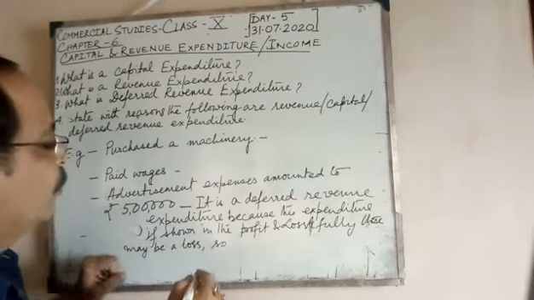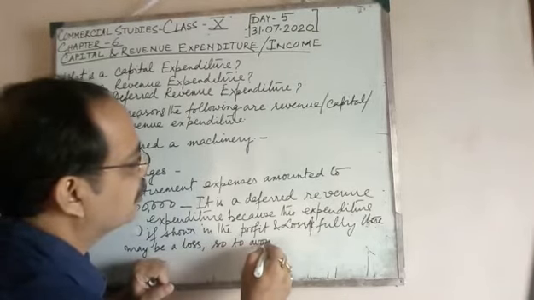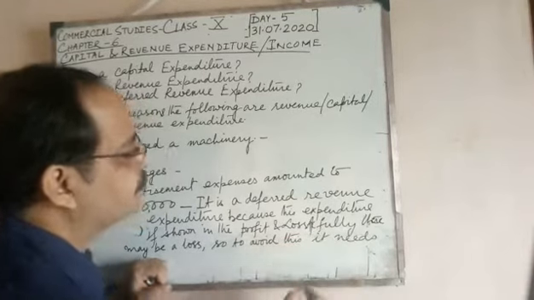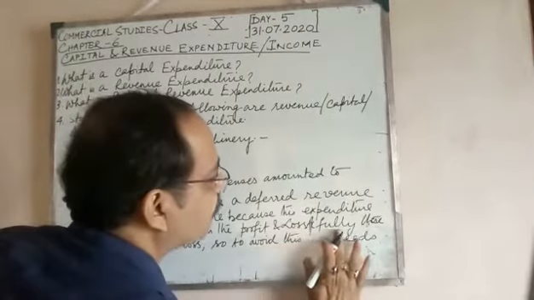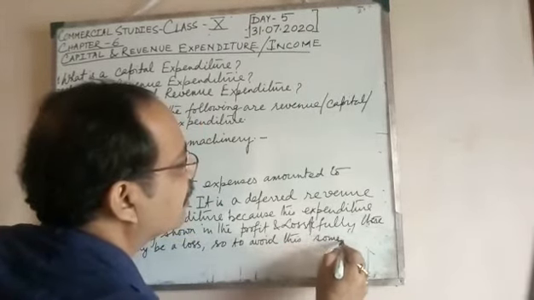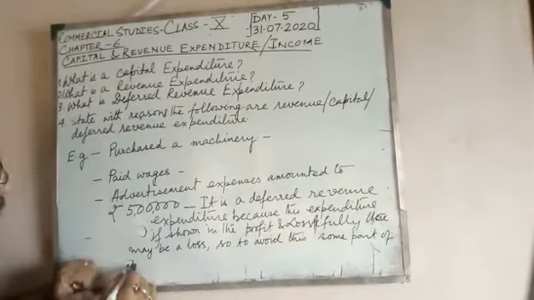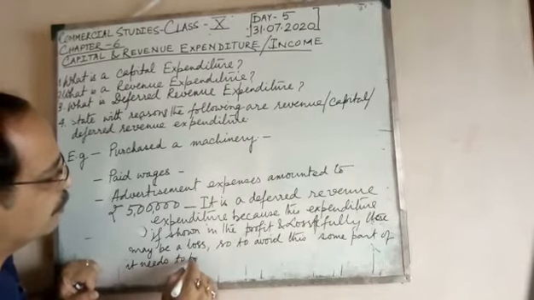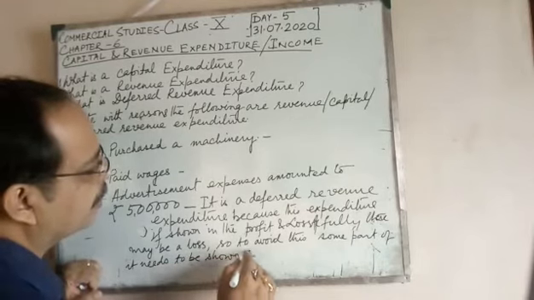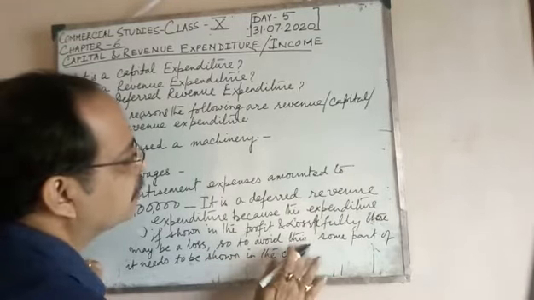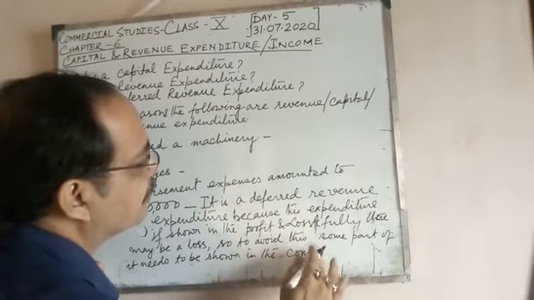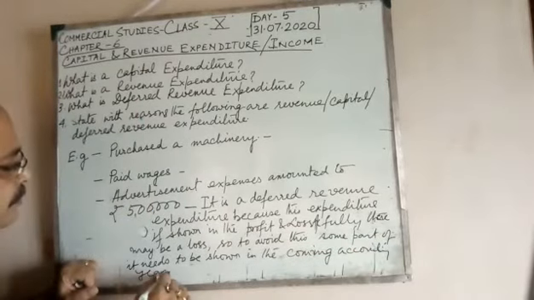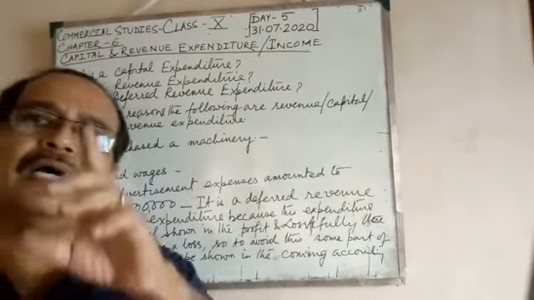So to avoid this, some part of it needs to be shown in the coming accounting years. So this is the way you should write down the reason.